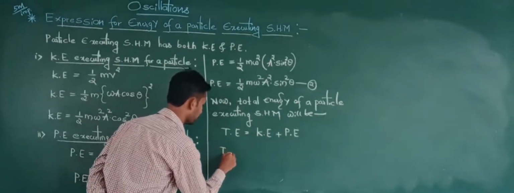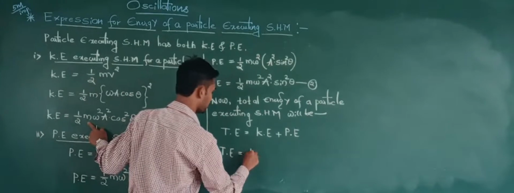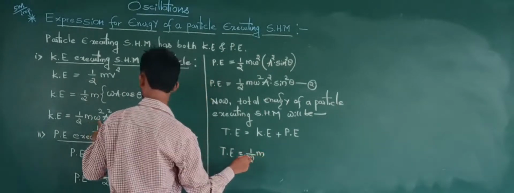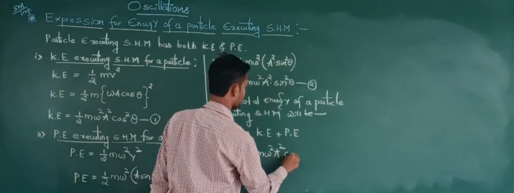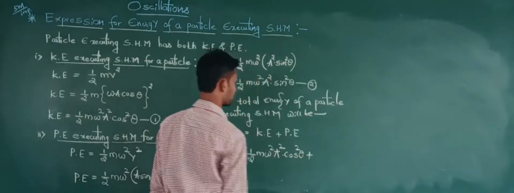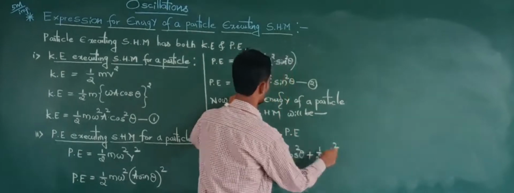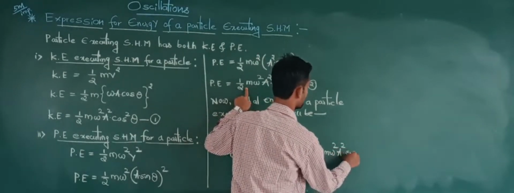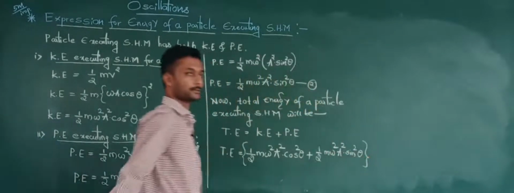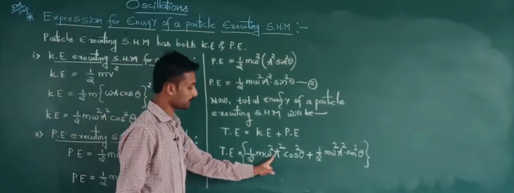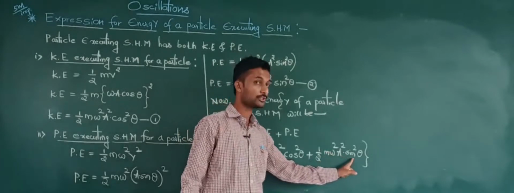So we'll get T, total energy, is equal to half m omega square a square into cos square theta plus half m omega square a square into sin square theta.